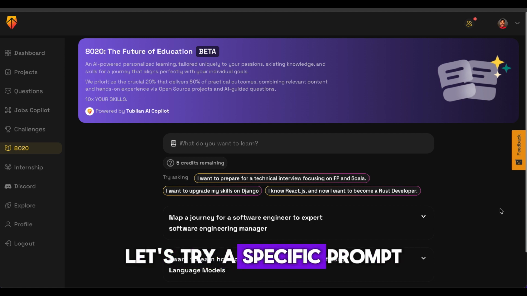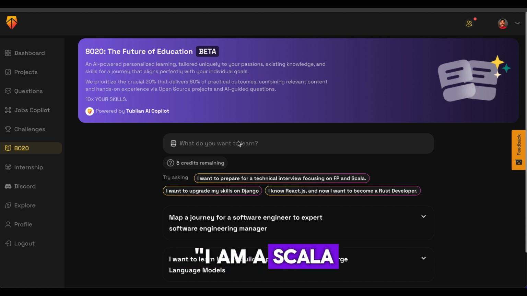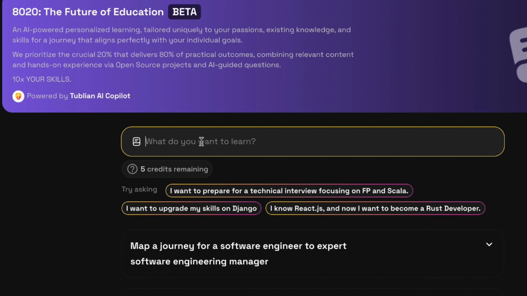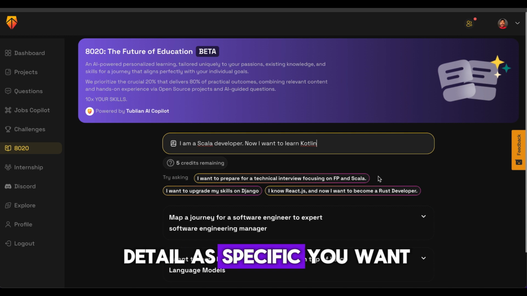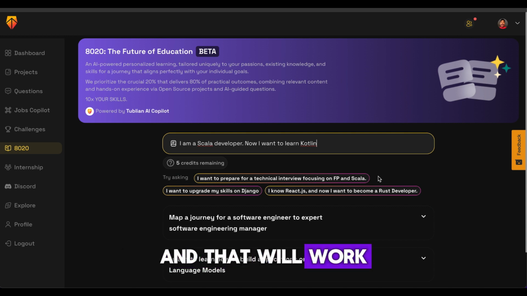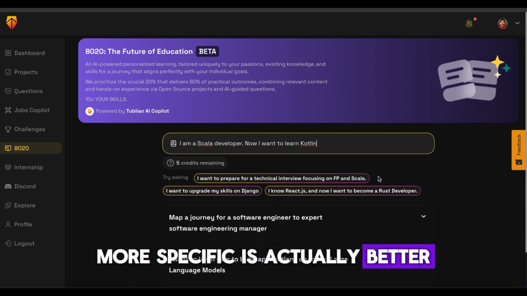It all starts with a prompt. I have a specific learning prompt here. Let me type that in. My prompt is, I'm a Scala developer. Now I want to learn Kotlin. Like a ChatGPT prompt, you can go as detailed and as specific as you want, and that will work as well. More specific is actually better.